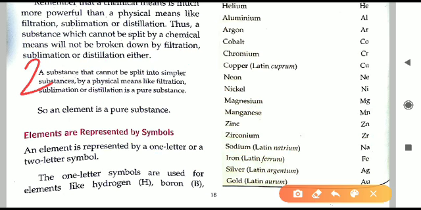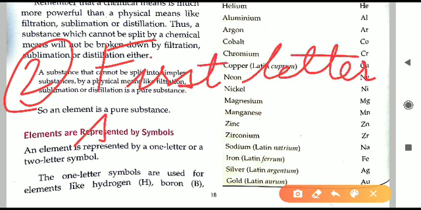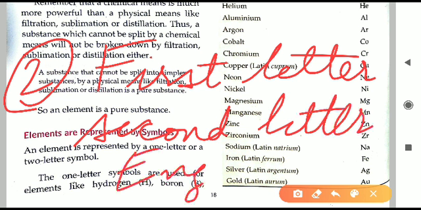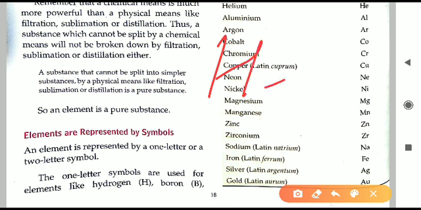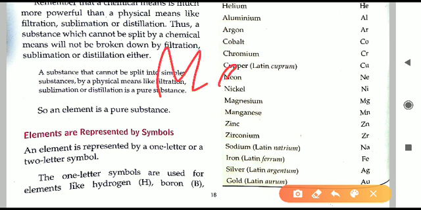The second rule is to avoid the confusion, and what we are using here is the first letter, and also we are taking the second letter of the particular English name. Whatever English name is there, of that we are taking the first and the second letter. Like in helium He, in nickel Ni, in cobalt Co, the first letter and the second letter. In some special cases, like in magnesium and manganese, we are not taking the first and the second, we are taking the first and the third letter, because the first two letters are the same in magnesium and manganese.